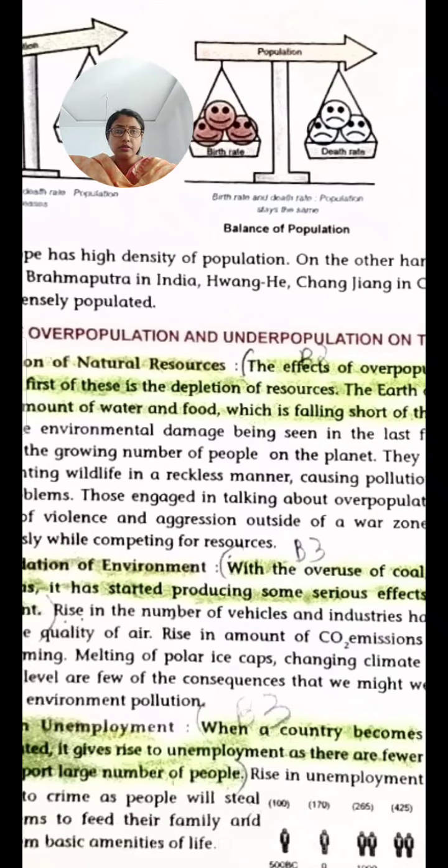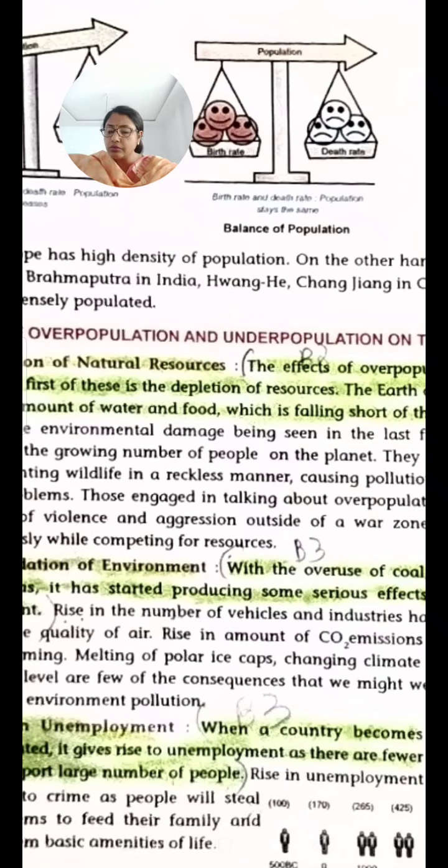Now, the resources get depleted because more and more people require them. And the earth only produces a limited amount of water and food, which is falling short of the current needs. Most of the environmental damage being seen in the last 50 odd years is because of the growing number of people on the planet.